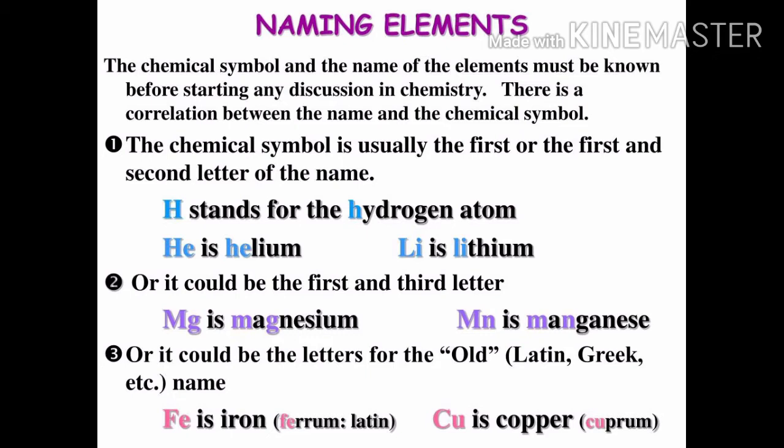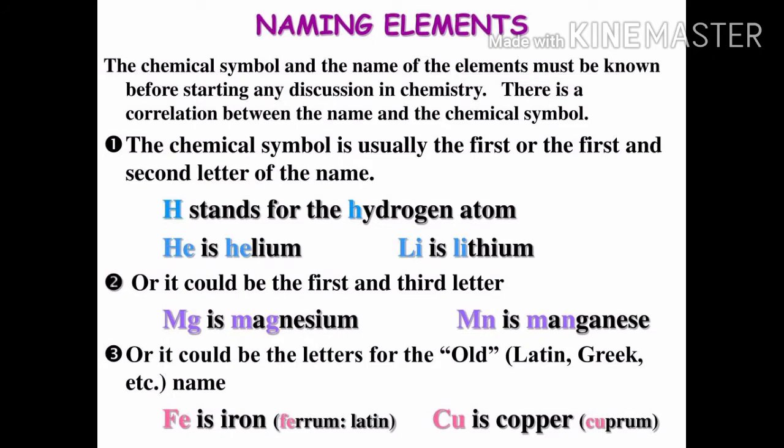For example, hydrogen and helium have the same letter, that is H. In order to solve that confusion, for some elements they took the name of the place where it is obtained. For example, if copper is found in Cyprus, the symbol is Cu. And for some elements the name was given based on the color.